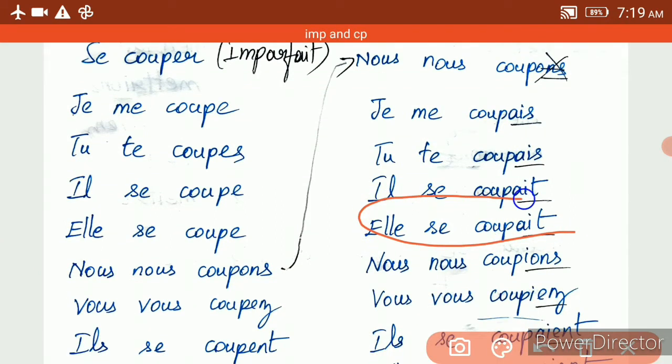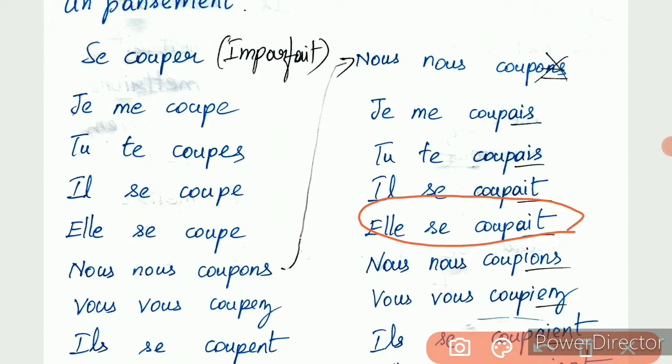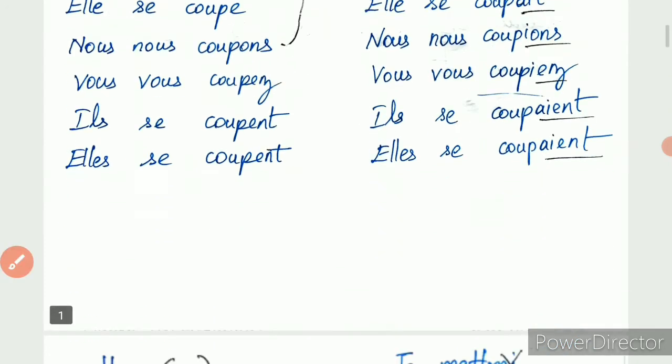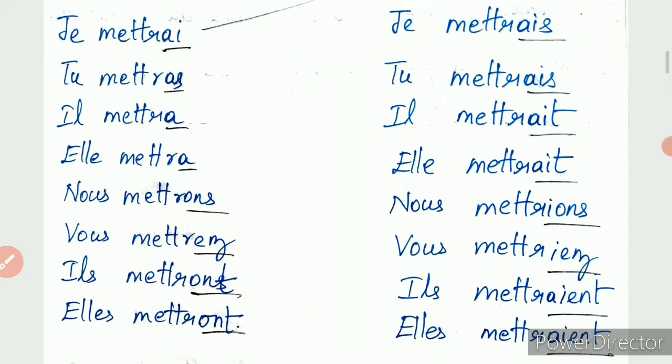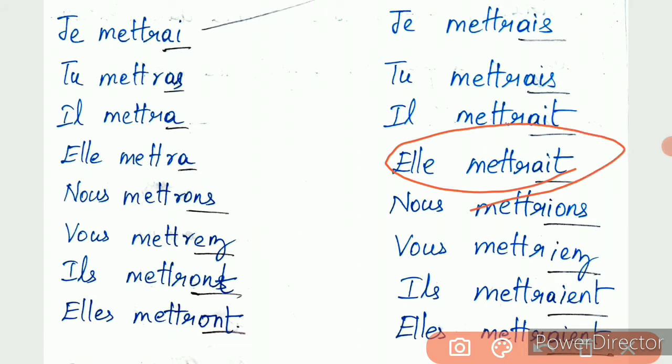Here it is given L Sir Coupe, because Meena is L conjugation, feminine. So we are picking up this conjugation. L Sir Coupe, that is Meena se coupe au doigt. Elle mettrait un pansement. Elle mettrait, we have to pick up this conditional present. Clear?